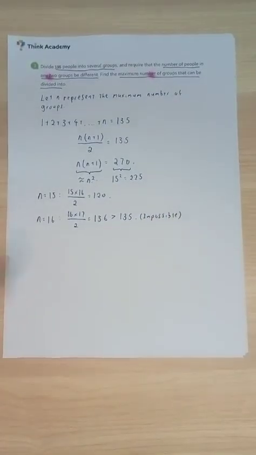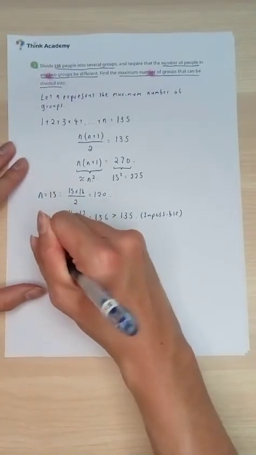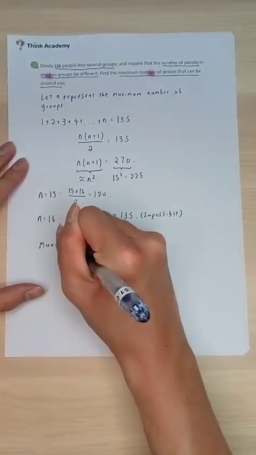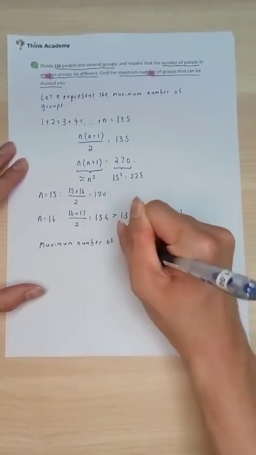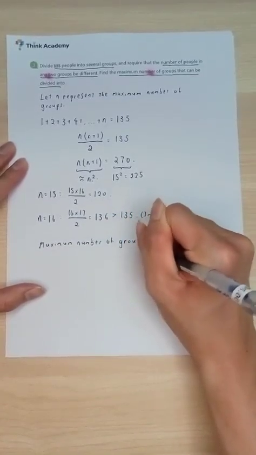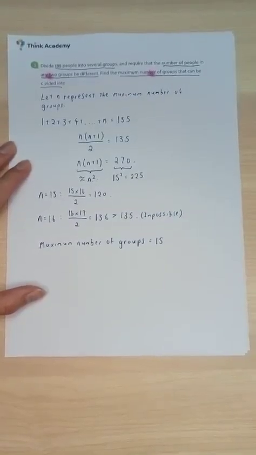Therefore, this allows us to immediately make a conclusion over here that the maximum number of groups is equal to 15.